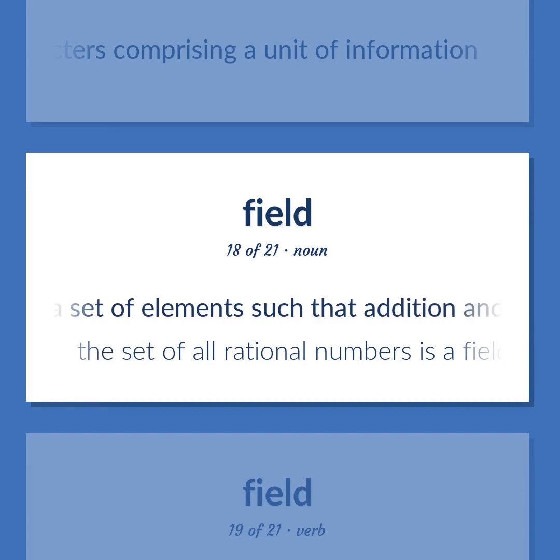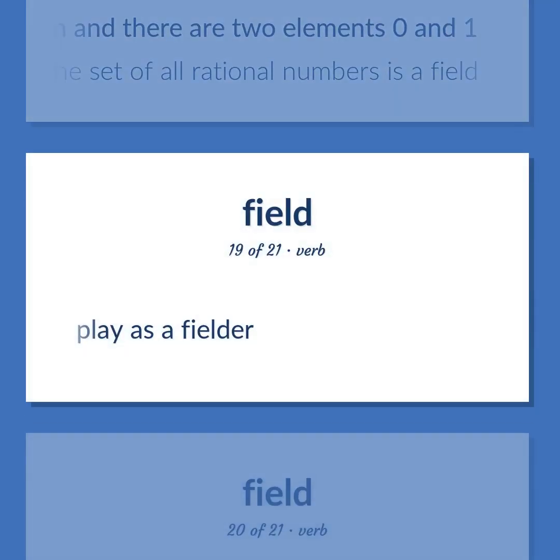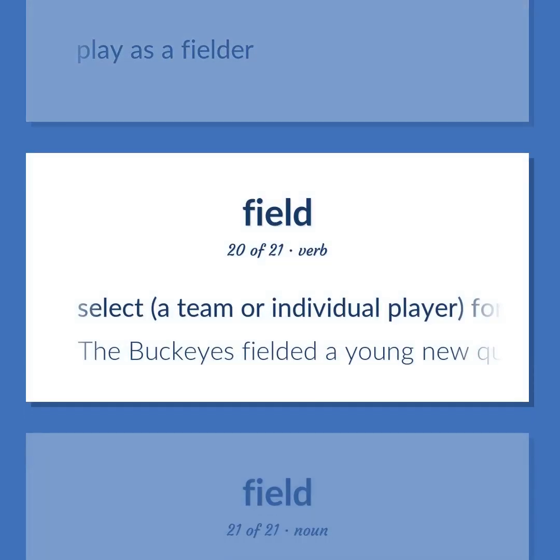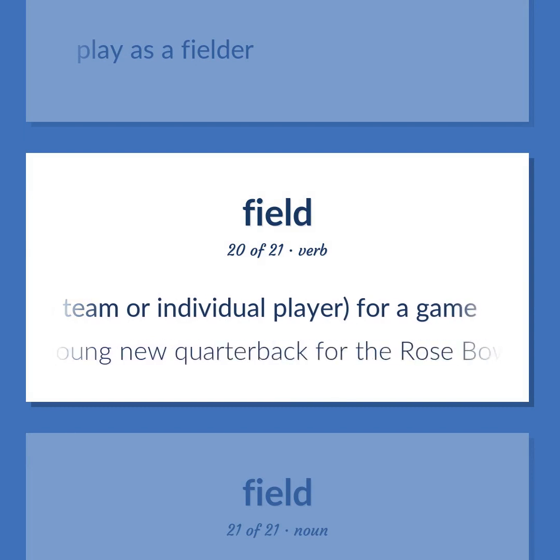Mathematics, a set of elements such that addition and multiplication are commutative and associative and multiplication is distributive over addition and there are two elements 0 and 1. The set of all rational numbers as a field. Play as a fielder. Select, a team or individual player, for a game. The Buckeyes fielded a young new quarterback for the Rose Bowl.